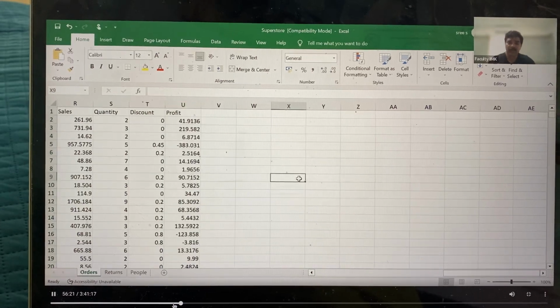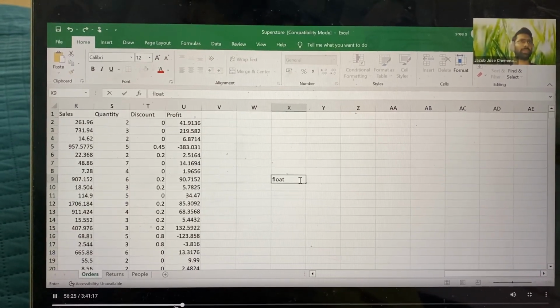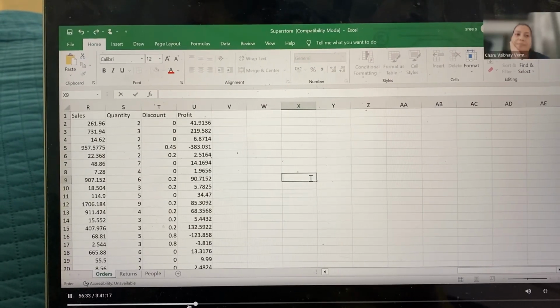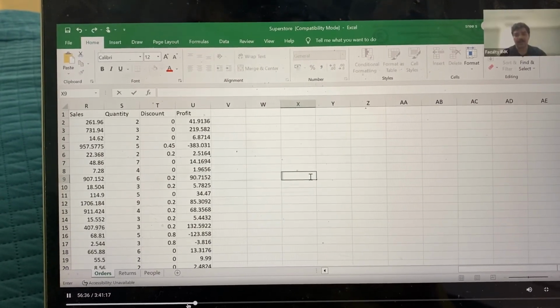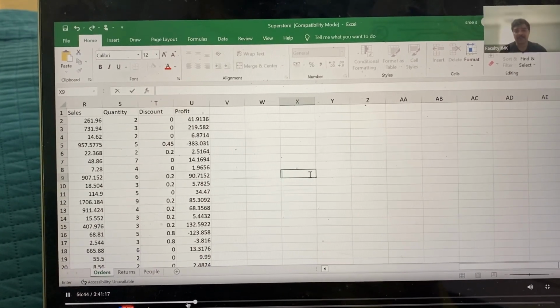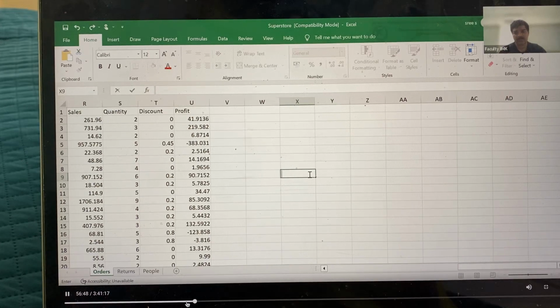In Python terminology, we call it data type, variable type, float. So Python calls it float. R calls it numeric vector. And Python calls a character vector an object.